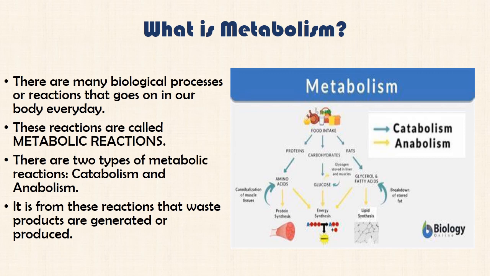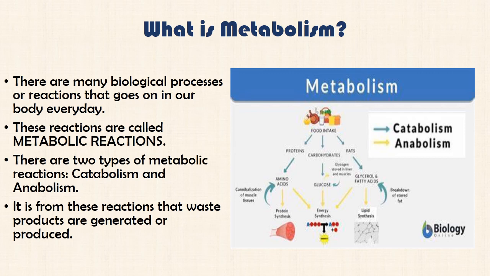And as you can see, even in the picture that we have here, when we take in food like protein, carbohydrate, and fat, and they are broken down, it's a metabolic process, because catabolism is a breakdown process in the body. When our bodies break down protein, carbohydrates, and fats through the digestive process, that is a catabolic process.